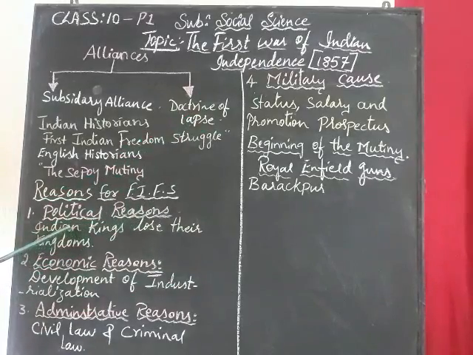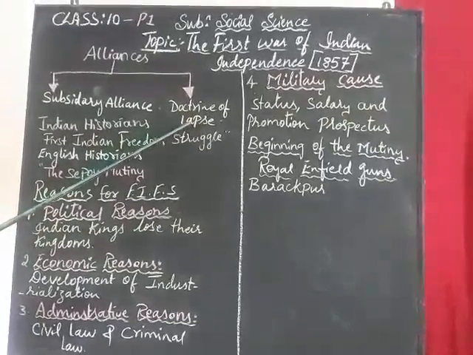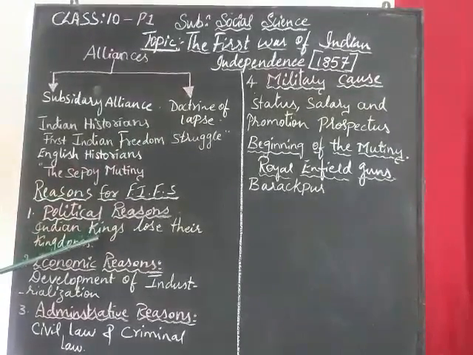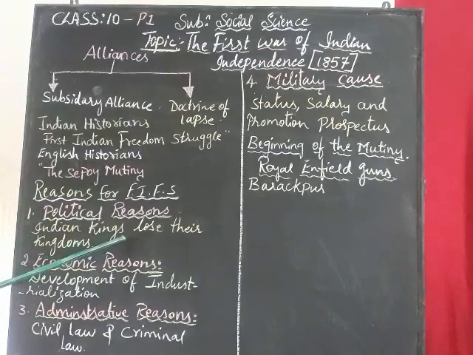Shall we move on, children? Yes, political reason. In this political reason, the doctrine of lapse introduced by Lord Dalhousie gave a brief structure. As I said previously, the policy was that adopted children had no power over the kingdom, and many Indian kings lost their kingdoms and the places were annexed by the Britishers.